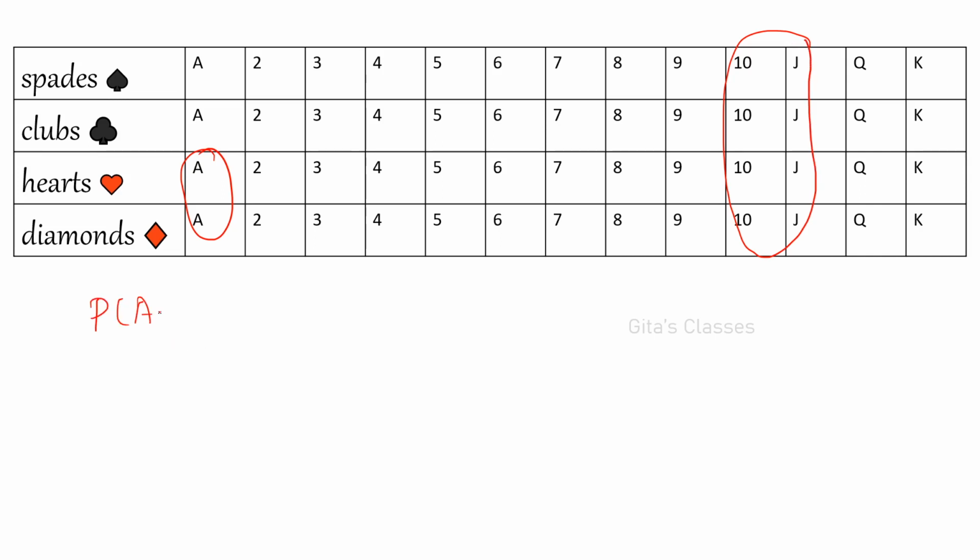P of A3 given A1 and A2 occurred, right? So we have removed 2 cards. So the total number of cards remaining will be 50, right? Now, what is the third card? The third card we are taking greater than 3 and less than 7. Greater than 3 means we have to consider this row and less than 7. So these 3 rows we have to consider. So total how many cards? 12 cards, right? So 12 by 50.